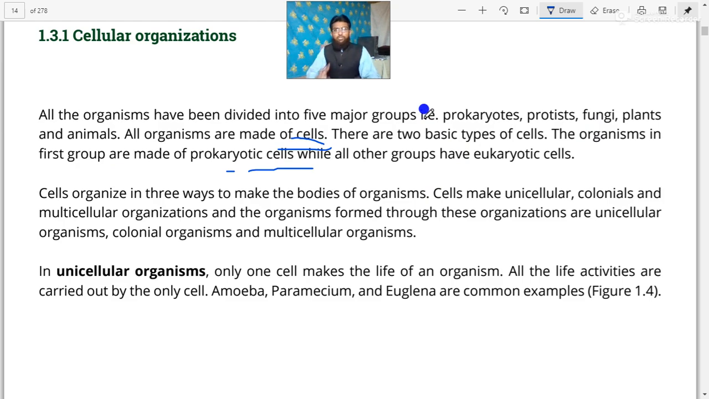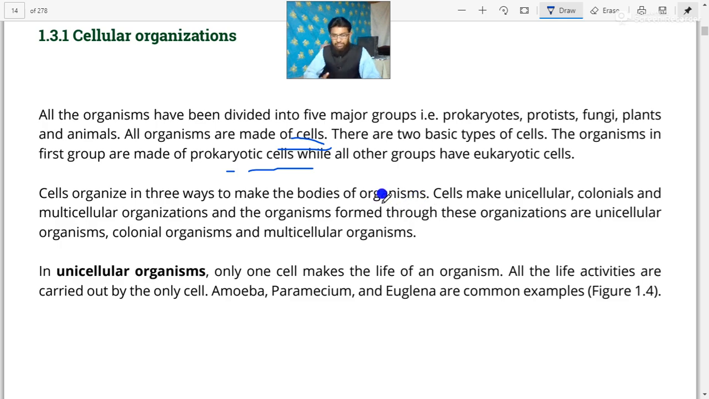Dear cadets, there are two basic types of the cell. First type of the cell is prokaryotic cells, and the organisms made up of prokaryotic cells are known as prokaryotes. The second type of the cell is eukaryotic cell, and all the organisms containing eukaryotic cells are known as eukaryotes. Dear cadets, cells organize in three ways to make the bodies of the organisms.